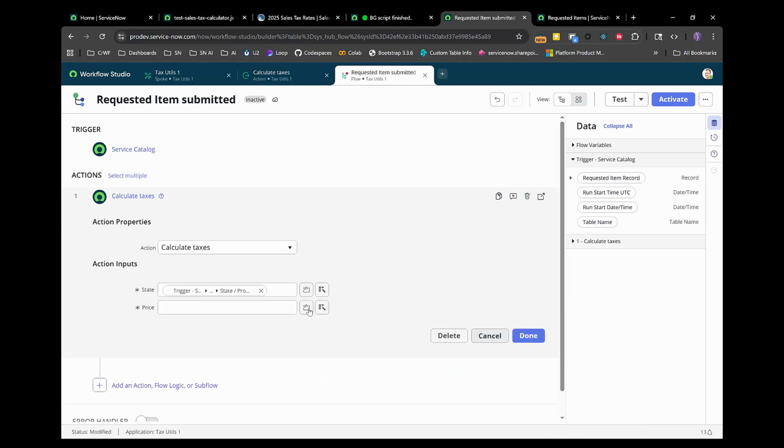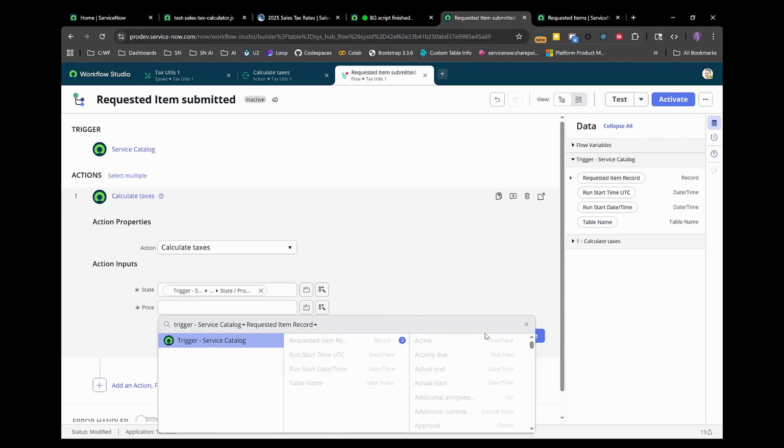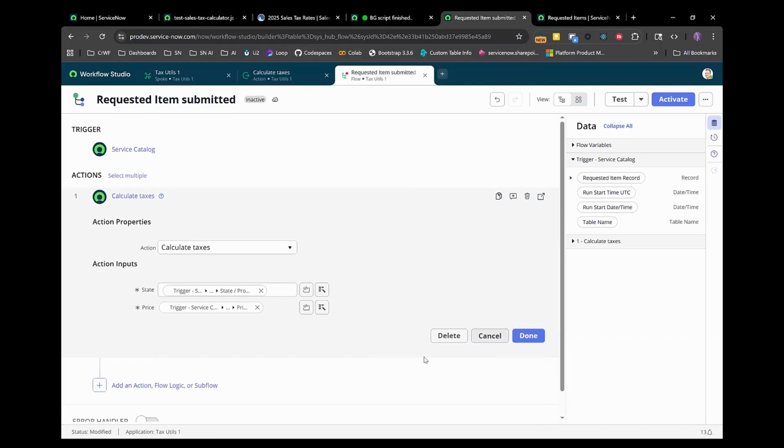That's that. And then what we can also do is, well, it's hard coded to, well, let's line this up correctly. So what we can do now here is go to the requested item and then the price, right?